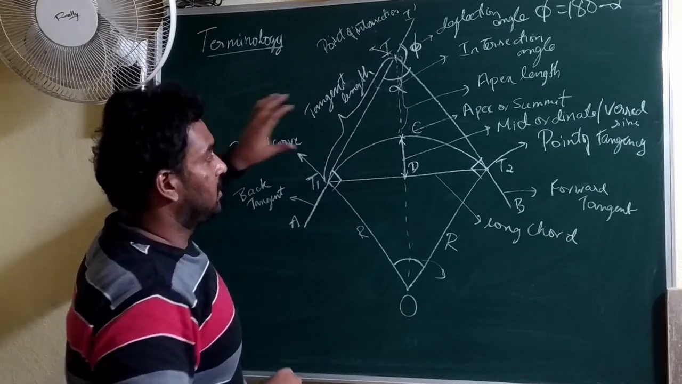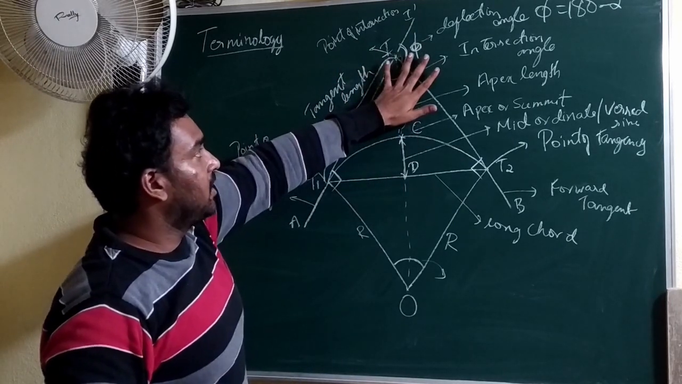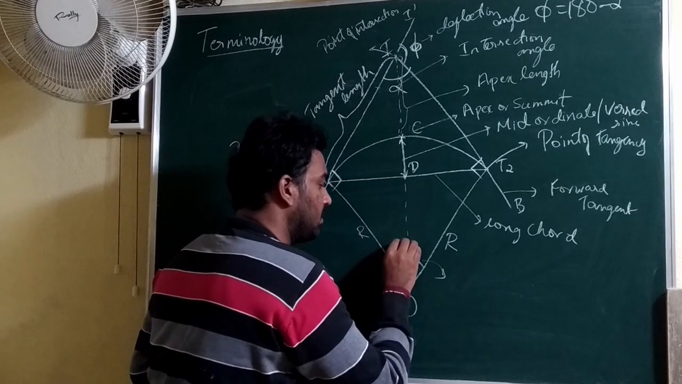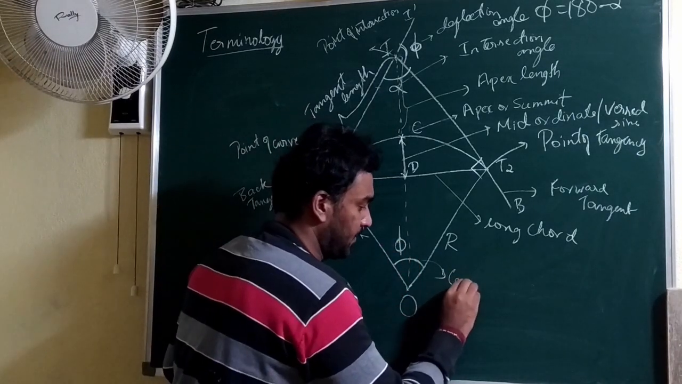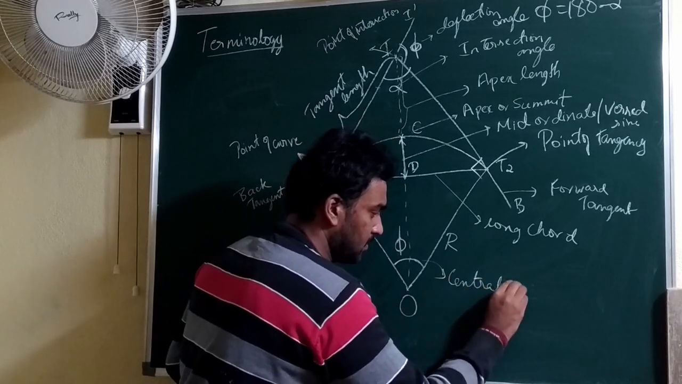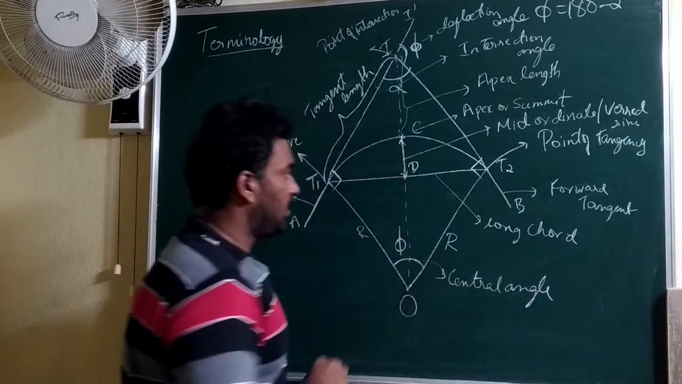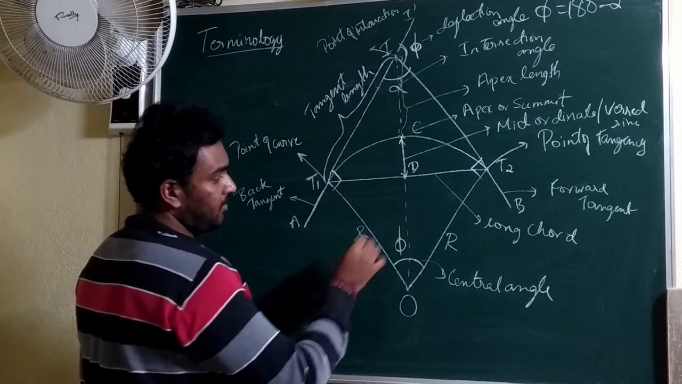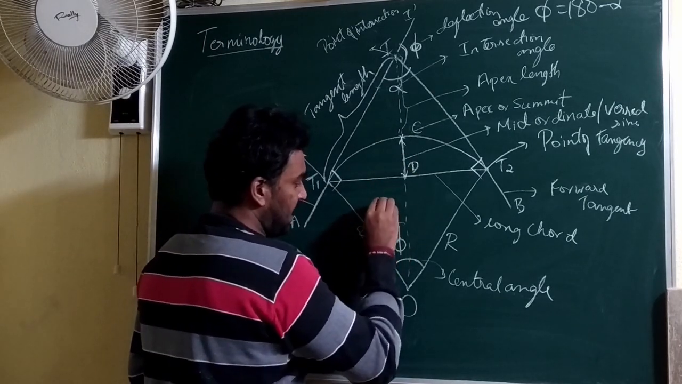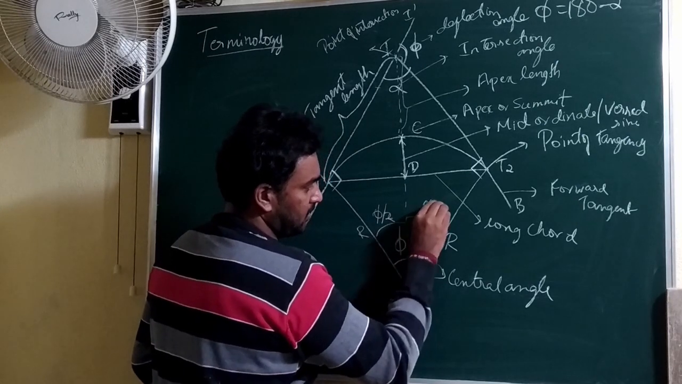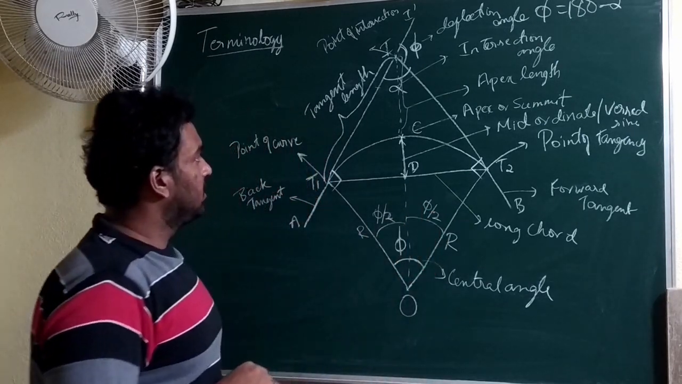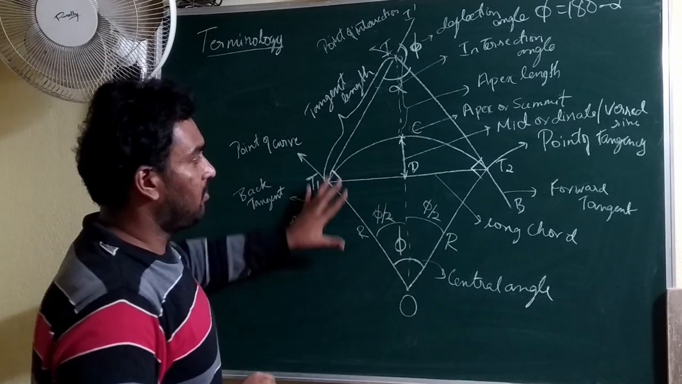That means in a curve, the deflection angle will be the central angle also. This is the central angle. Because we have divided it by the median, this angle is divided by two. It looks like this. So these are the different terms which we come across.